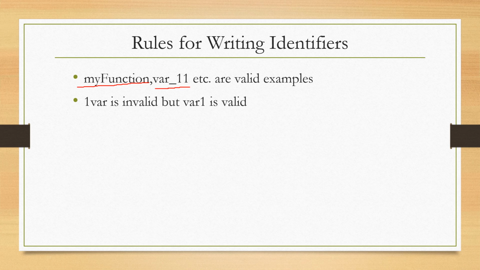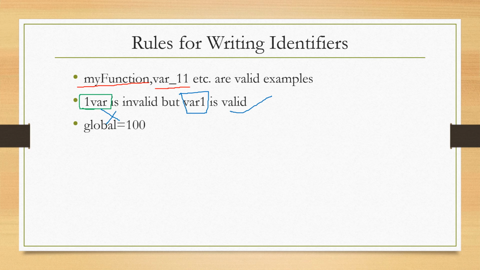Next example, here 1var is invalid because it starts with a digit. In Python, we cannot start identifiers or variables with a digit. So it is invalid. But if you write it like this, var1, it starts with a character, and after that you can use any number of digits. This is valid, whereas this is invalid.